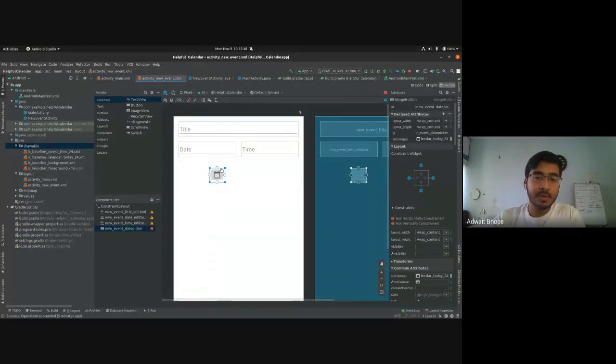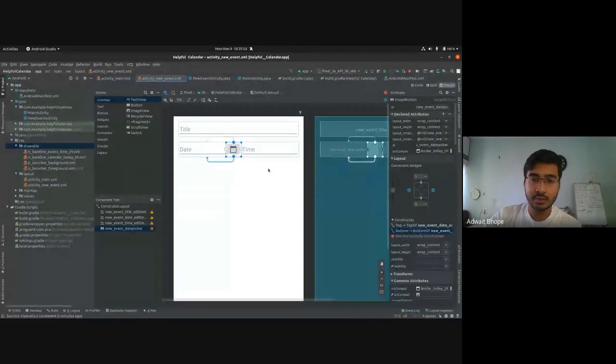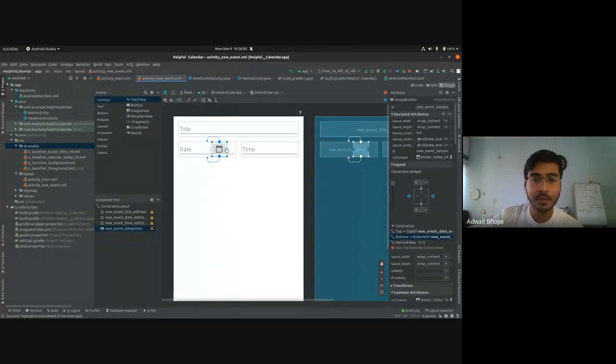When you're aligning vertically with respect to some other widget, click on the top and constrain it to the top of this, and click on the bottom and do it like this. So that should be clear, I think. Okay, I think I messed up. Basically it tries to expand in both directions, to the top and to the bottom, and centers it vertically with respect to the date widget.